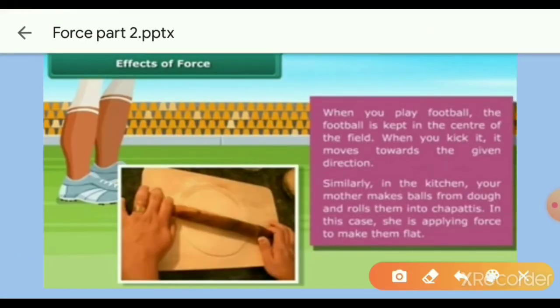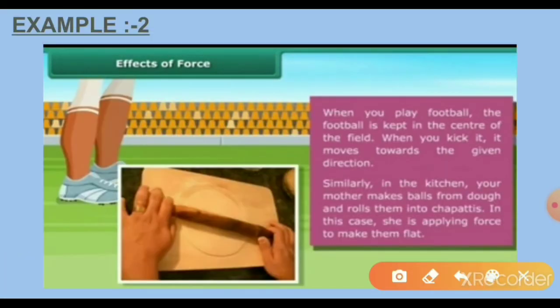Another example of effects of force: when you play football, the football is kept in the center of the field. When you kick it, it moves towards the given direction. What is the change here, shape or direction or size? Here it is the state of motion. The force can change the state of motion.